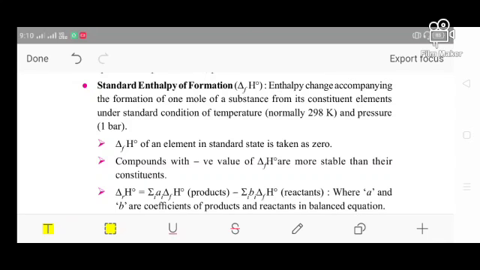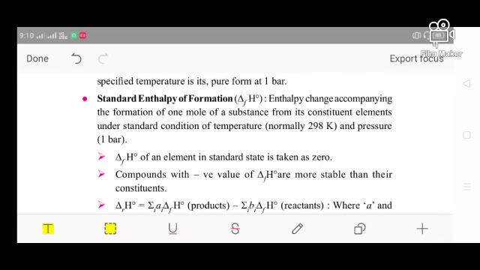And here it is the formation of 1 mole of substance from its constituent elements. So when 1 mole of substance is formed from its constituent elements at 298 Kelvin and 1 bar pressure, we can say it is the standard enthalpy of formation.